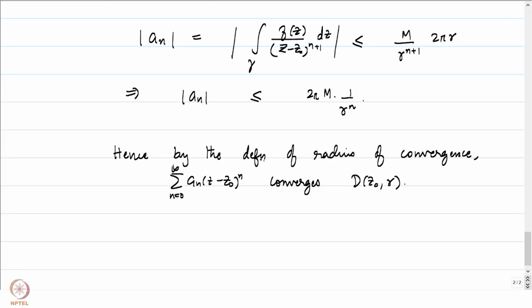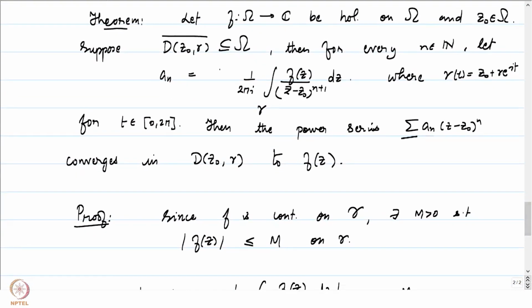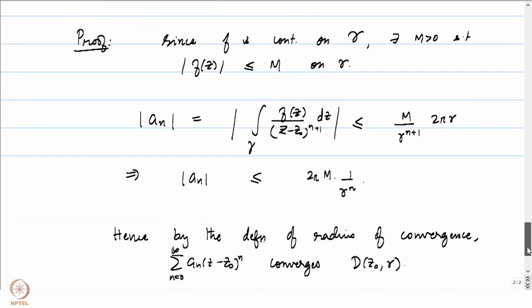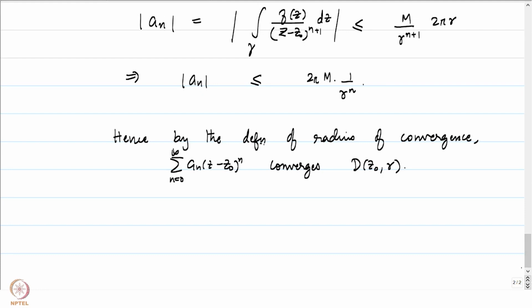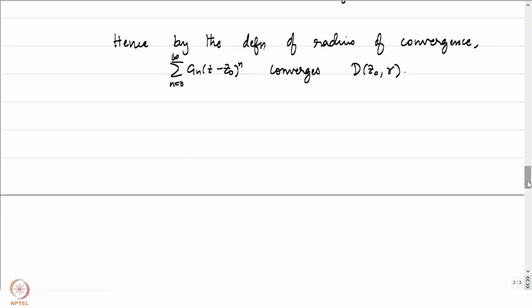So we have our candidate, summation a_n (z − z0)^n, as an honest power series which converges in D(z0, r). Let's now see that it indeed converges to our function f(z). To do that, let's focus our attention on D(z0, r). Let w be some point in D(z0, r).